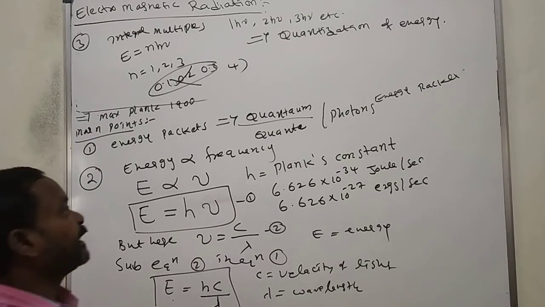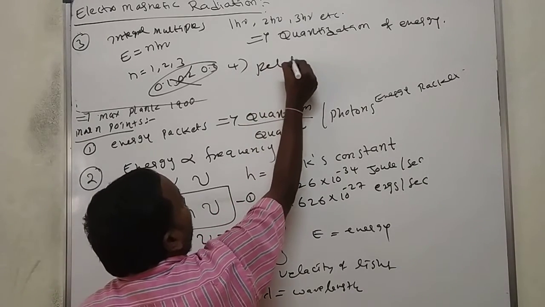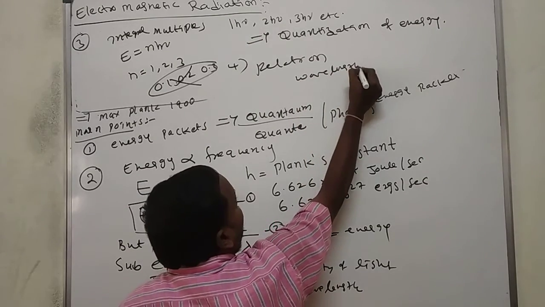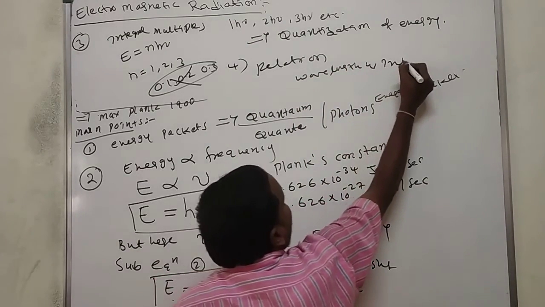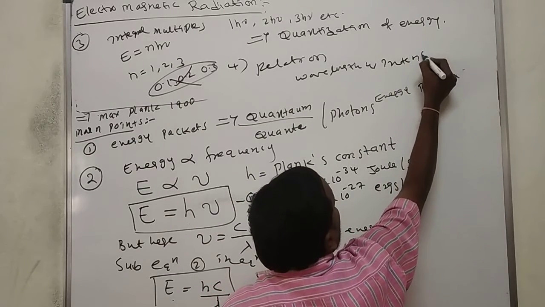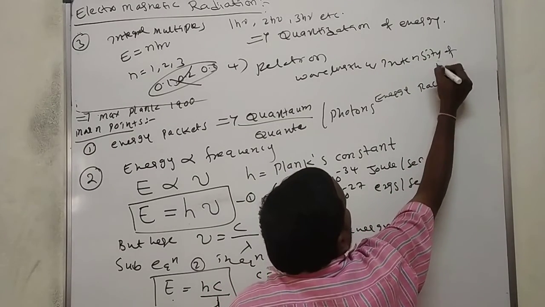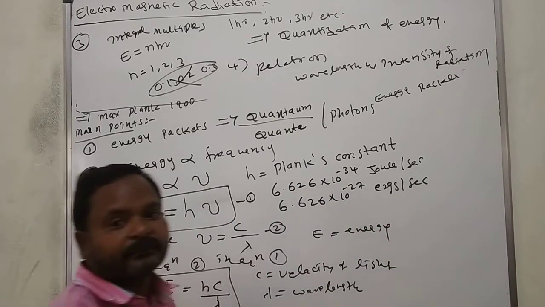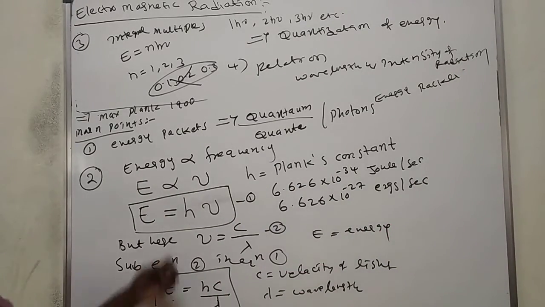That is the relation between wavelength and intensity of radiation.